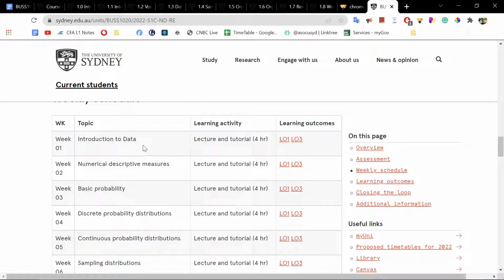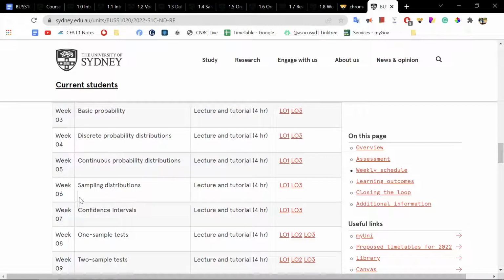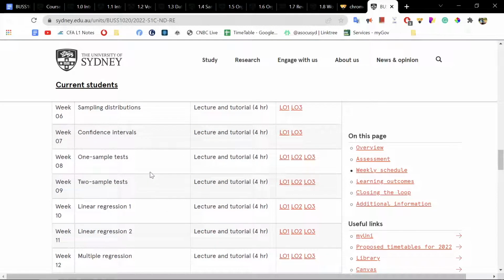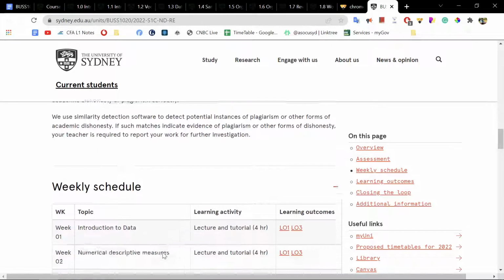Week 1 is introduction to data. Week 2, numerical descriptive measures. Week 3, basic probability. Week 4, discrete probability distributions. Week 5, continuous probability distributions. Week 6, sampling distributions. Week 7, confidence interval. Week 8, one sample test. Week 9, two sample tests. Week 10, linear regression. Week 11, linear regression, part 2. Week 12, multiple regression. And week 13, which is BD assessments.